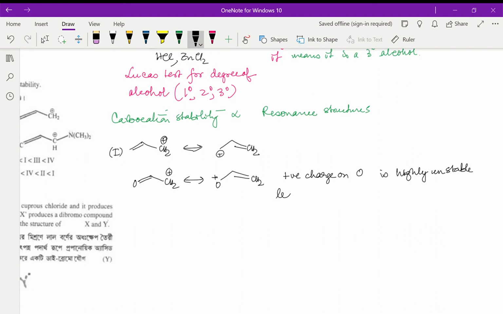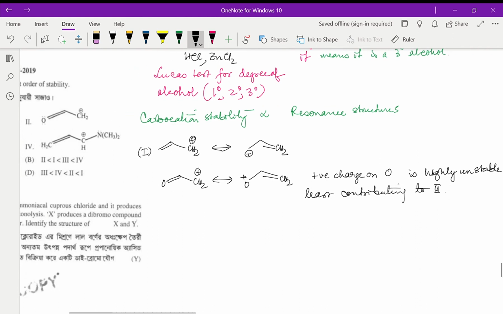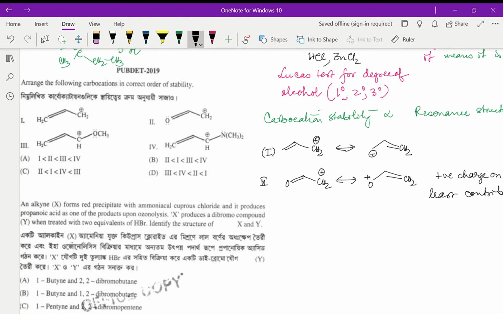So least contributing to 2. Okay. So even though 2 is having these resonance structures, okay, this will make least contribution.